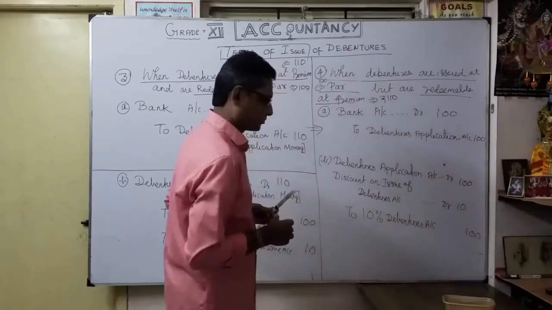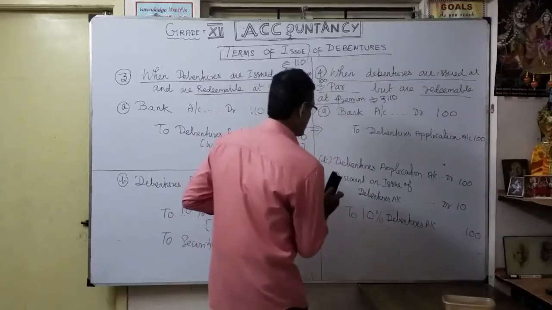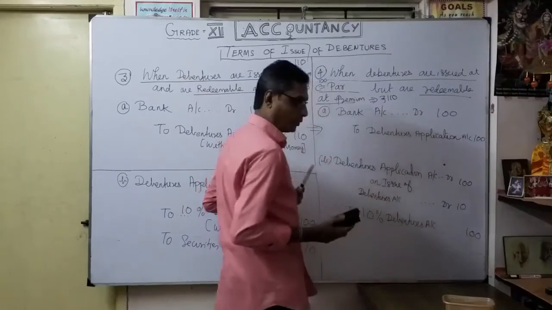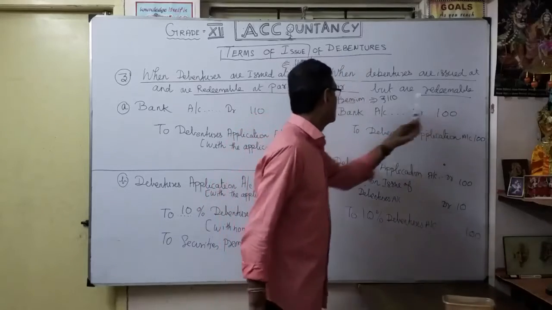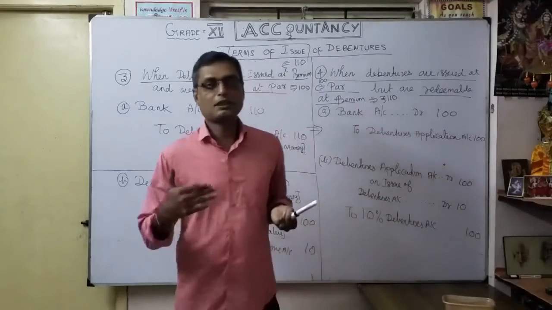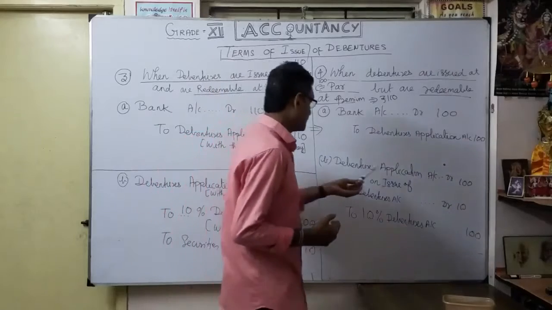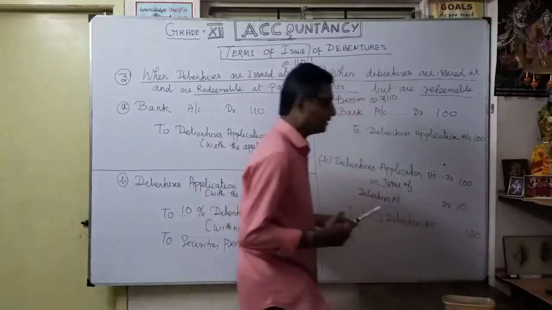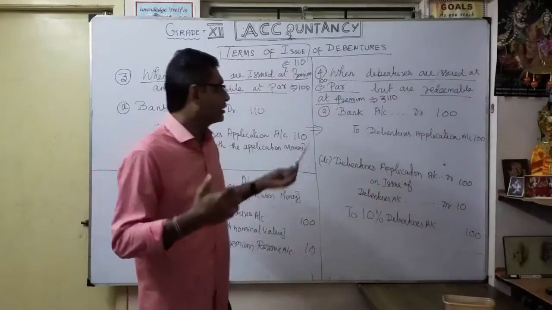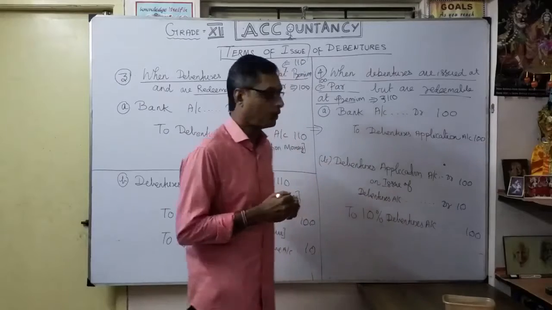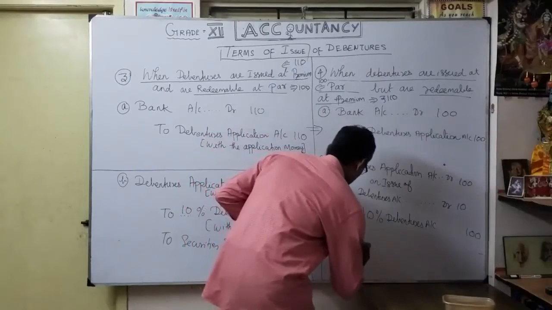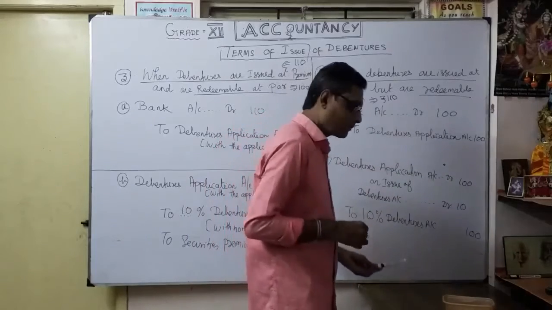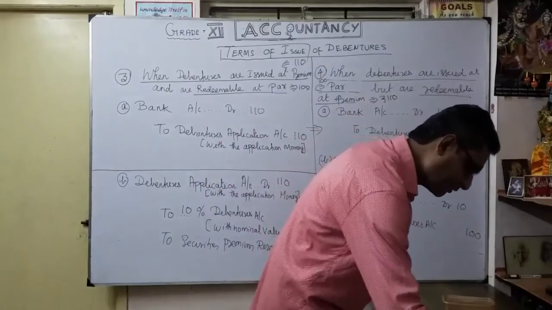Okay. So here I am going to clean this. Don't say discount on. So I am going to redeem how much? Redeemable at premium, so more than the face value. So debenture application account debit 100 to 10% debenture account 100. So we are making it redeemable at premium. So how are we going to write it here? To premium on redemption of debenture. The word is very important.